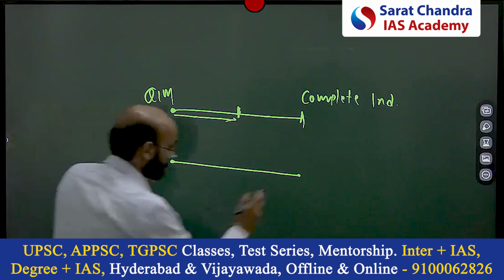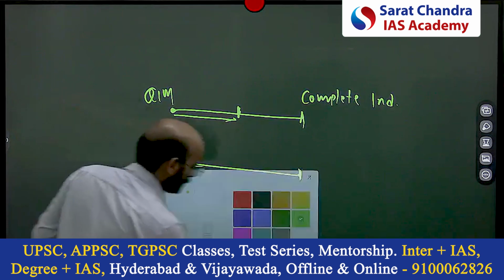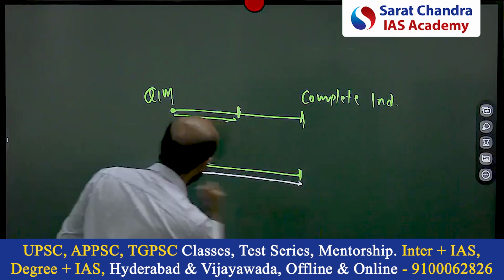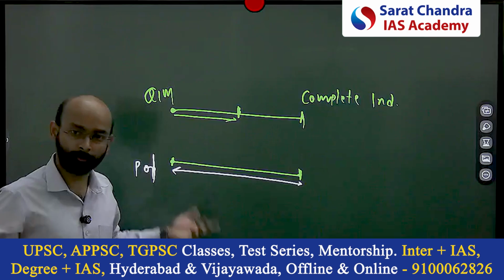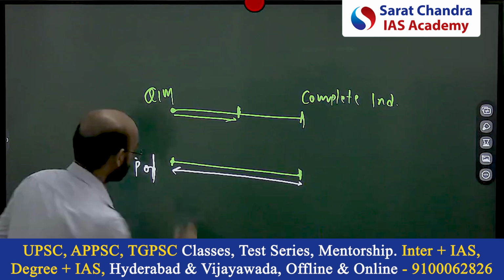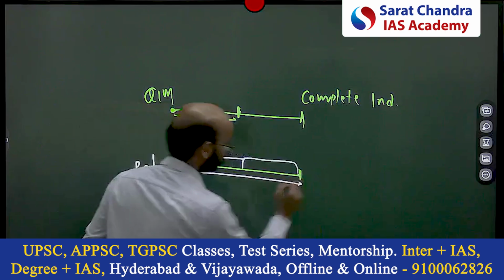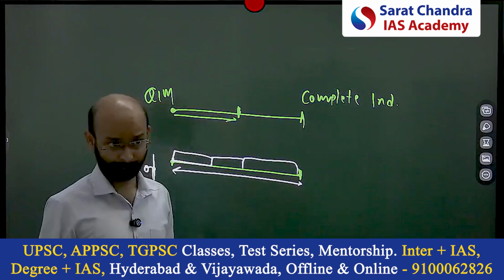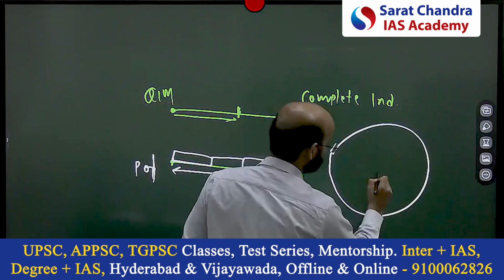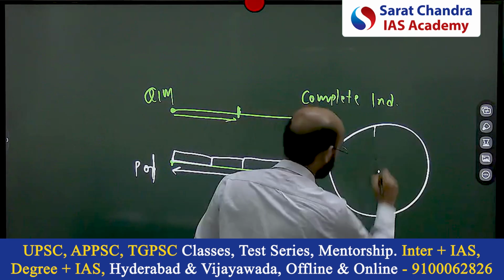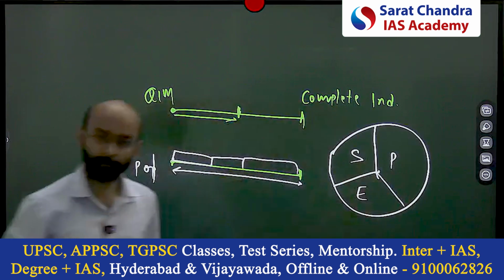Was the complete independence movement only political? Was there no social or economic part? No, right? Some part of it was political, some part was economic, and some part was social also. If you draw it like this, if this is the complete independence movement, there were some parts which are political, some economic, some social, and other aspects also.